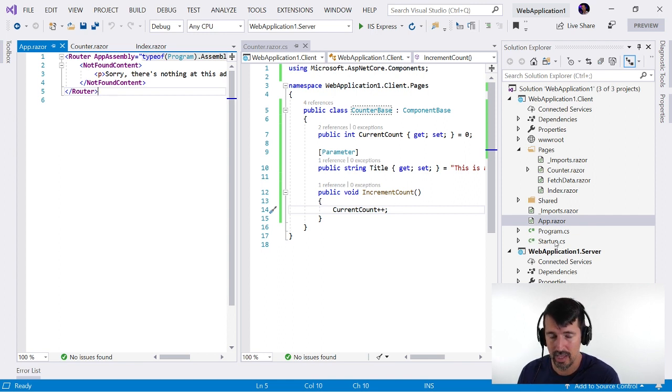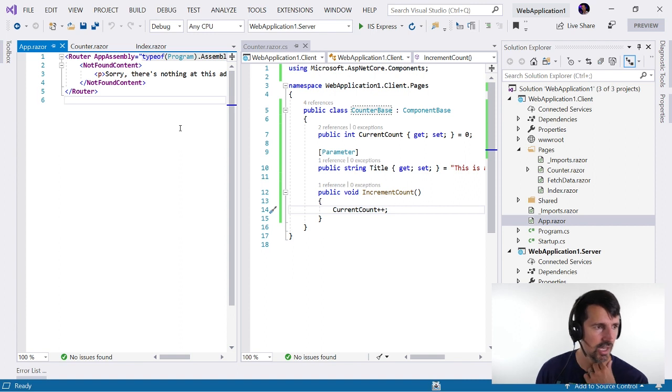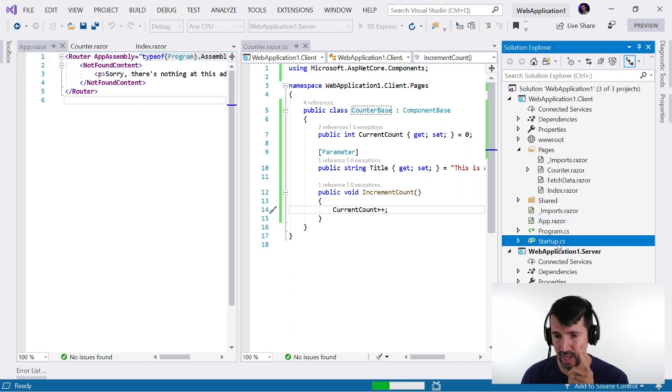And you know what? I am going to run this again, and let's actually look at the HTML markup that's generated. I bet everything is wrapped with this app. I bet I'm right. So we have a startup.